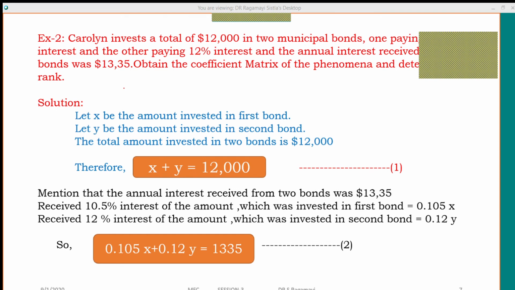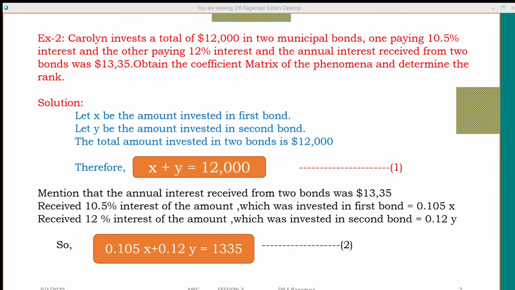Caroline invests a total of $12,000 in 2 municipal bonds. One pays 10.5% interest and the other pays 12% interest. So this person invested a total of $12,000 in 2 bonds.